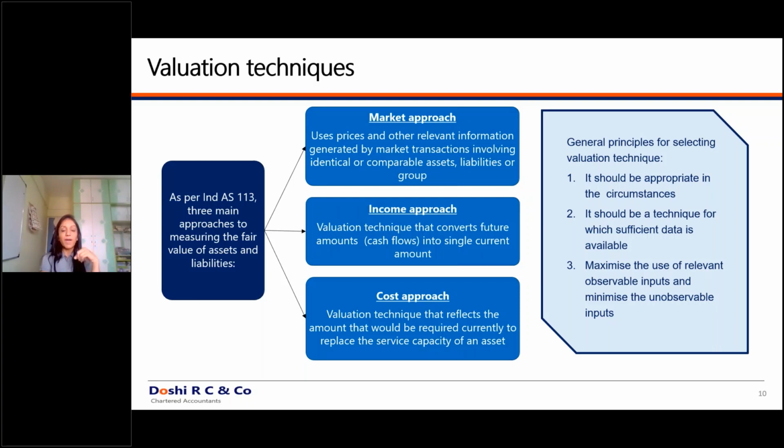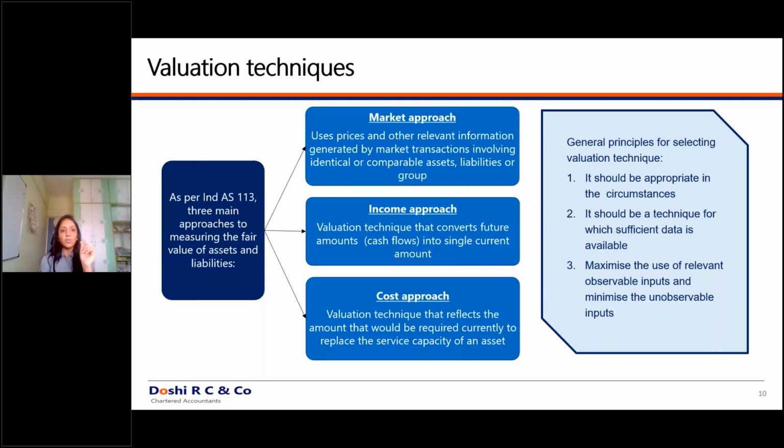You can just use the parameters of a particular listed company, suppose a PE multiple of that industry. You can see what the PE multiple of that industry is, and you can take it for comparison purposes, for the purpose of comparable assets and liabilities. You cannot take it as it is. It can just be one of the approaches for the purpose of your fair valuation.